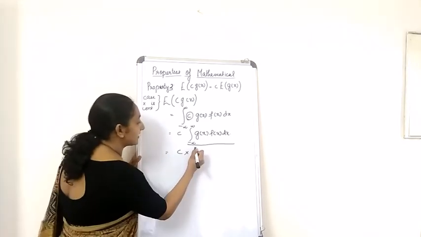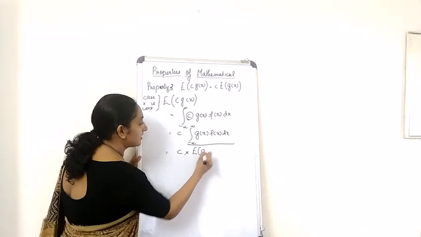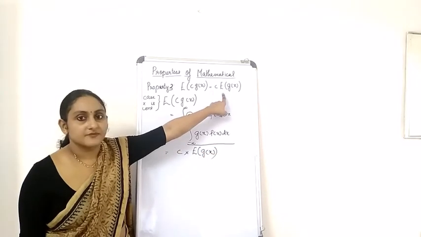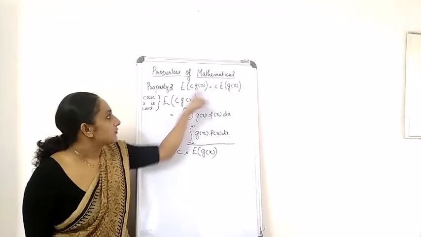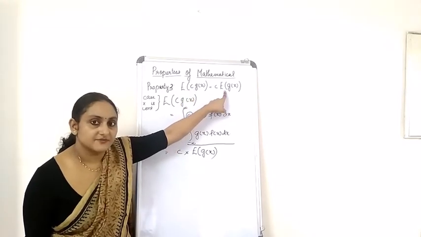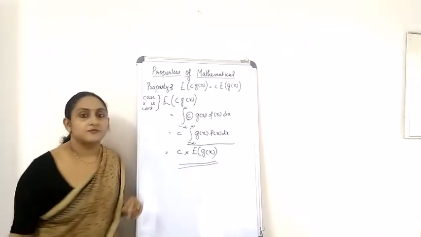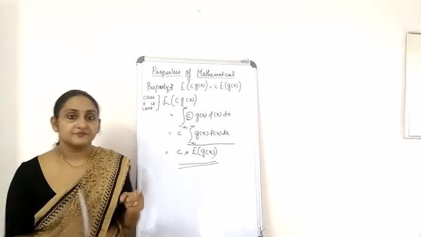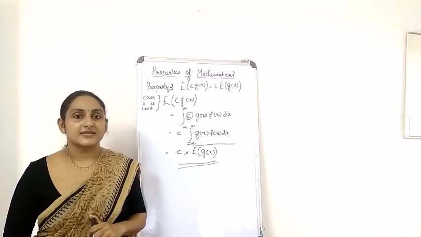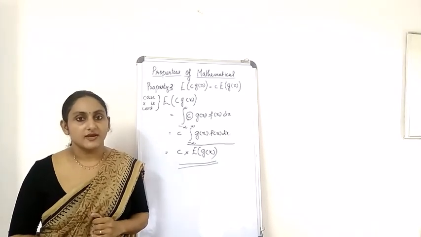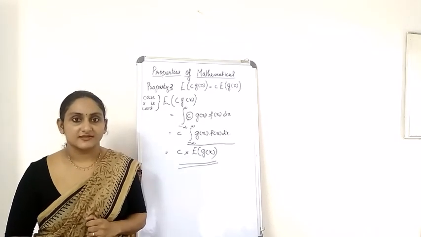So we can write that as expectation of g of x. Now have a look. Can you see that we have proved this equation? Okay, so that's it. So that is the property. Now regarding the discrete case, that is a small assignment for you, and complete it as soon as possible.